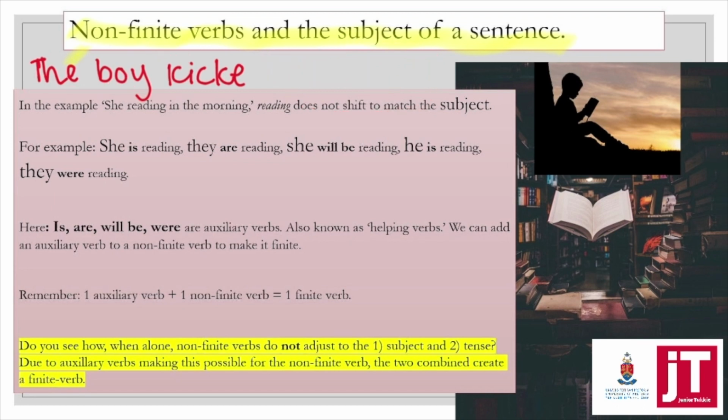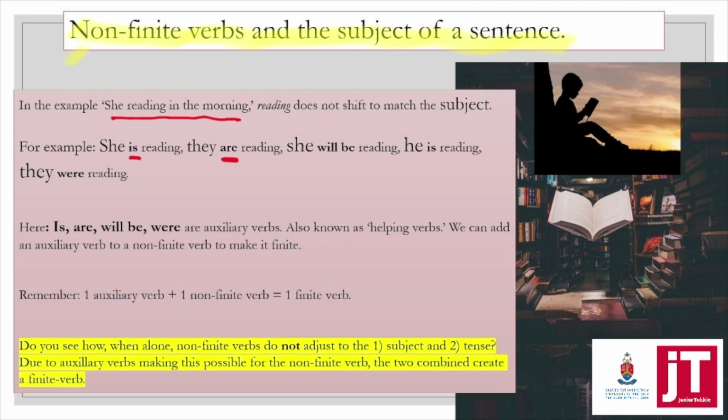Okay, let's see how a non-finite verb reacts to the subject of a sentence. So in the example, she reading in the morning, I'm reading here. Reading does not shift to match the subject. For example, she is reading. But then, say for example, it's a group of people or it's someone who is non-binary, they are reading.